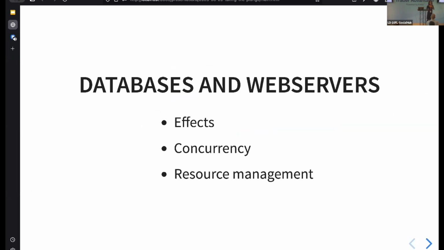In our web server case, we had some concurrency. We saw how fs2 was good for helping us handle concurrent processes. In both cases as well, it was a bit hidden from us, but we had resource management as well. If we opened a connection, for instance, to our database, that connection would need to be closed. Even if an error occurred, our connection would still need to be closed. And streams actually help us with that as well. The same is true if we have a web server. We are opening sockets. Those need to be closed as well. So streams also encapsulate resource management.